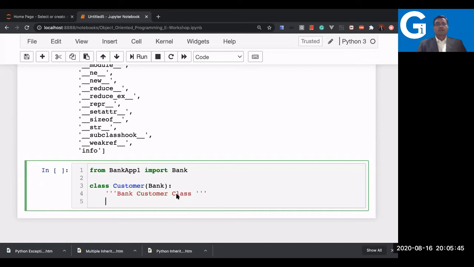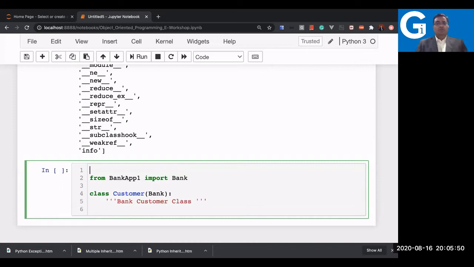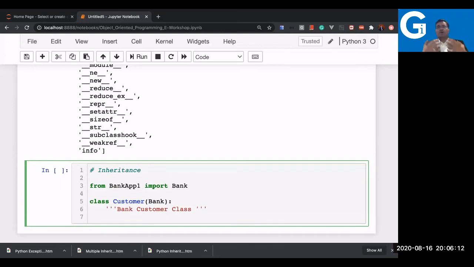Now, what I'm doing here is inheritance. I'll explain the concept once again after this hands-on, especially for those who are new to object-oriented programming. What is inheritance? Acquiring certain properties. You have a parent's properties and you are acquiring them from the parent.